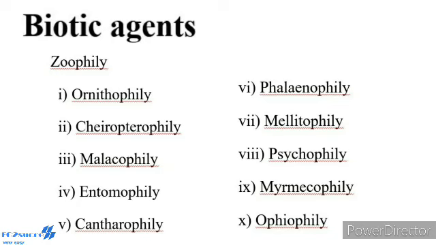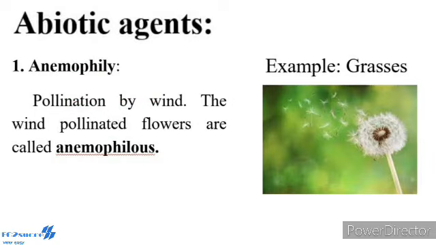We are only discussing the various types of agents. Number 1, abiotic agents. It includes anemophily, pollination by wind, and hydrophily, pollination by water. Number 1, anemophily, pollination by wind. The wind-pollinated flowers are called anemophilous. Wind-pollinated plants are generally situated in wind-exposed regions. Anemophily is a chance event, therefore pollen may not reach the target flower effectively and is wasted during the transit from one flower to another.